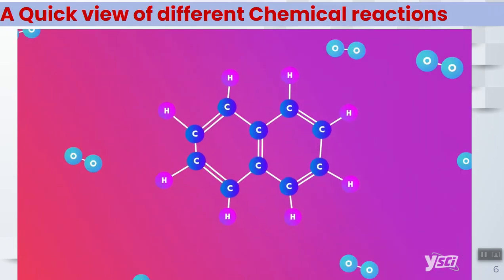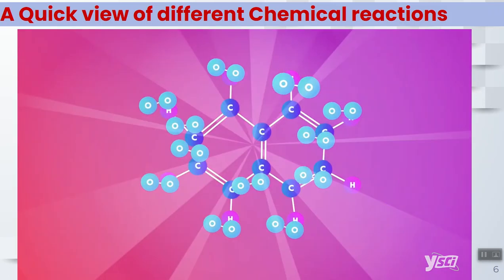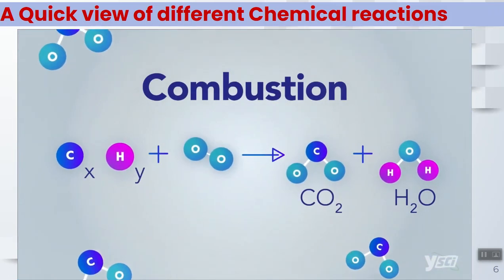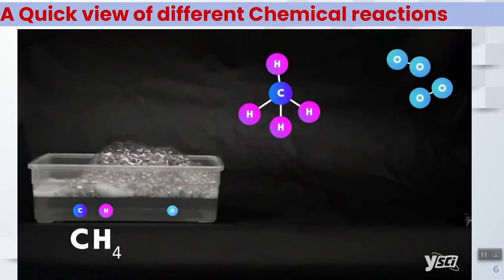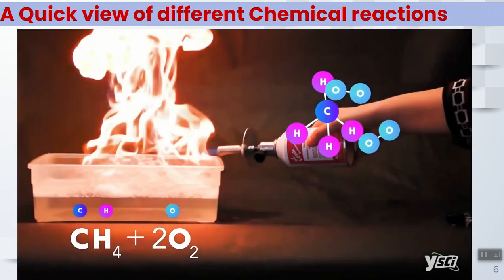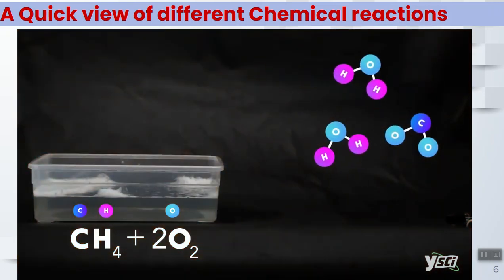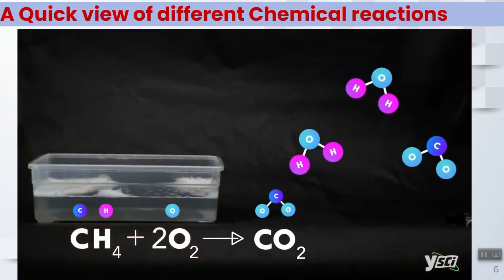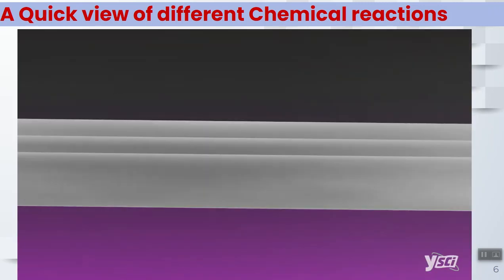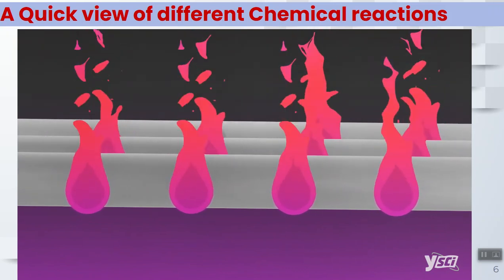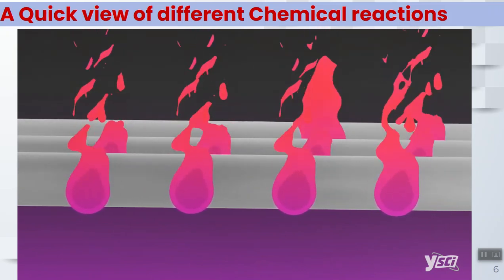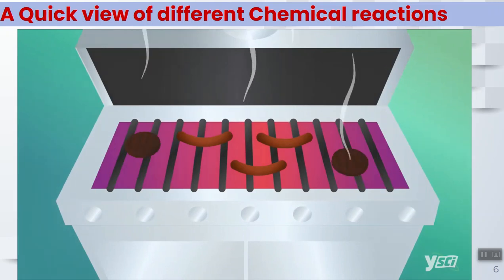A combustion reaction occurs when a substance reacts with oxygen to produce energy in the form of heat or light. When combustion occurs with an organic compound, the products are almost always CO2 and H2O. Here we infused bubbles with methane gas. When heat is added, it triggers the combustion of methane. Our final products are carbon dioxide and water vapor. Without combustion, we wouldn't be able to enjoy summer barbecues. The combustion of propane is the most common reaction used to ignite your grills. The heat produced from the reaction allows us to cook up our hamburgers and hot dogs.